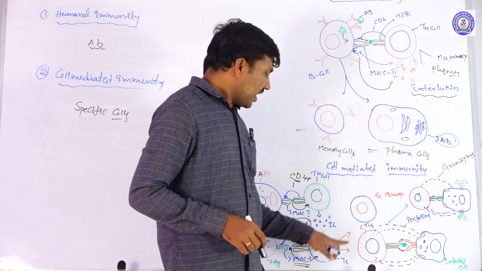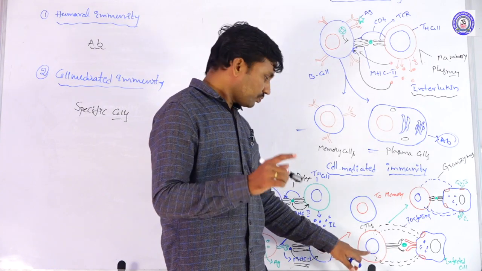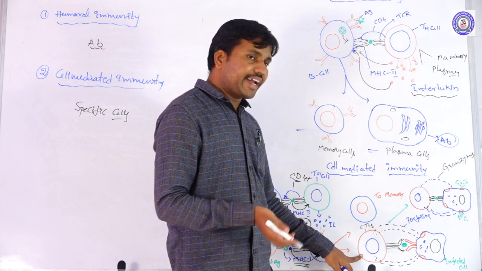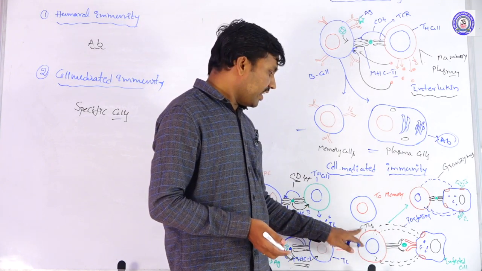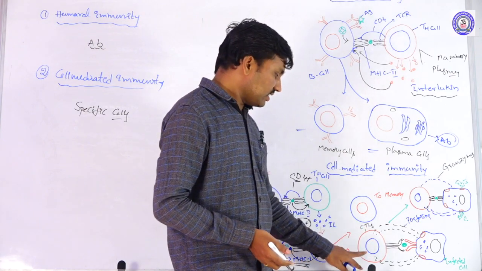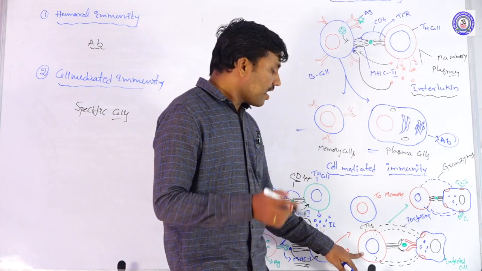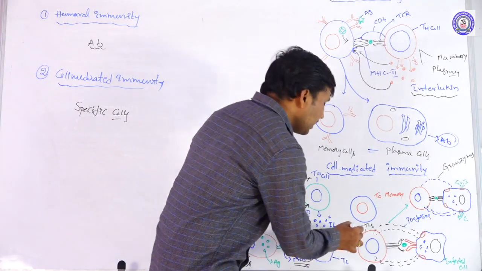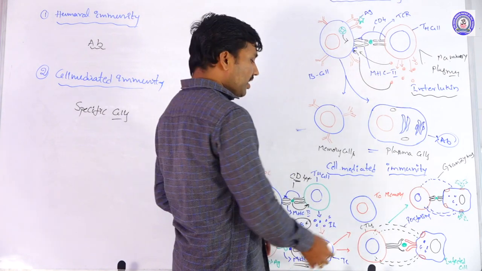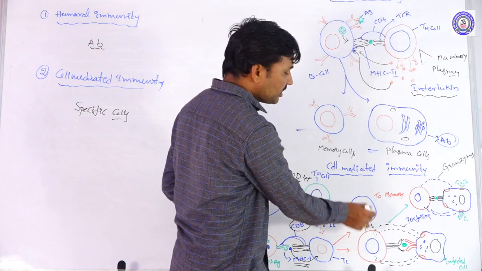The other forms are called cytotoxic T lymphocytes, CTLs. These are the functionally active cells, and the others are the memory cells.